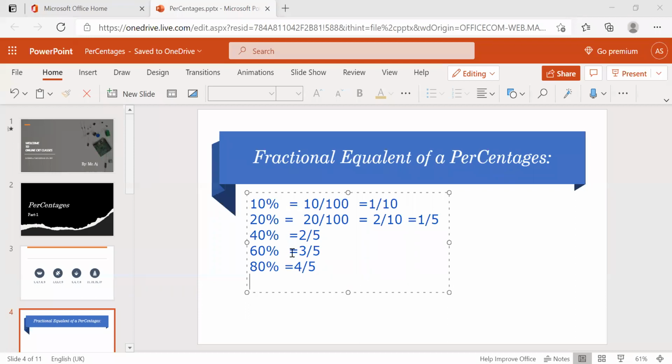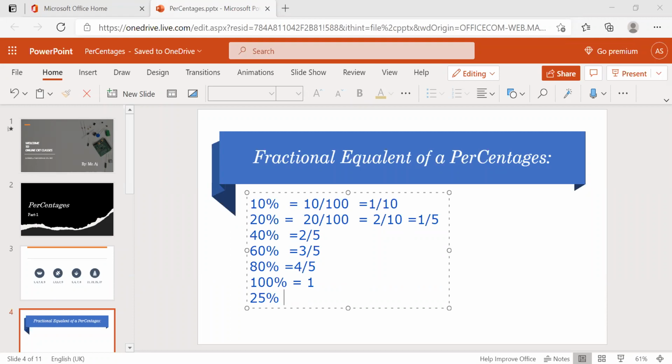We already said, what's the 100%? It's the same value, right? So 100 by 100 is nothing but 1. And 25%. So these are very, very important. If you know these things, then you can solve the problem very easily.